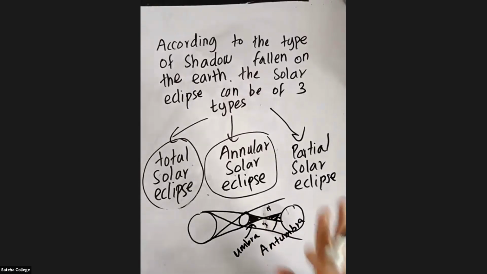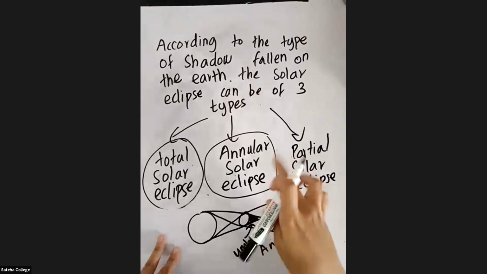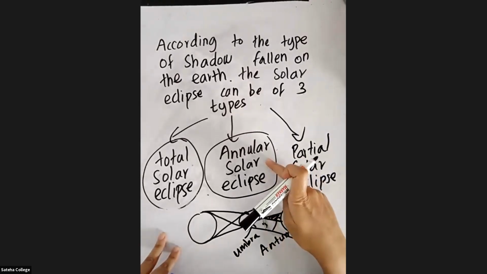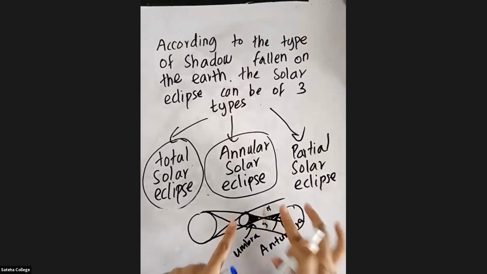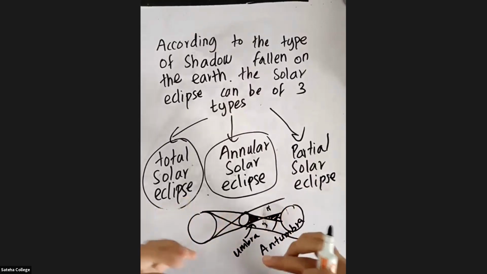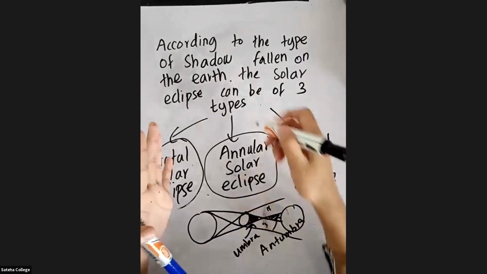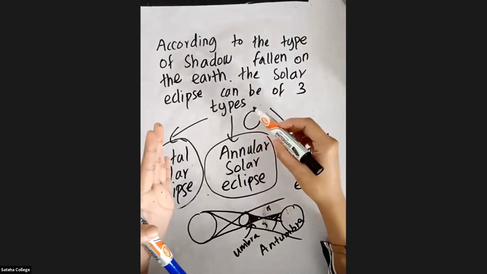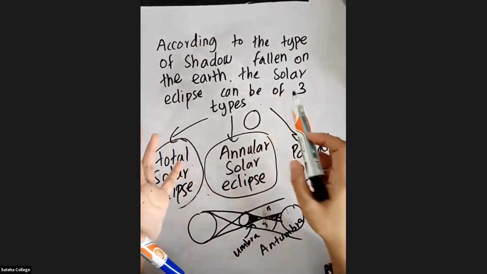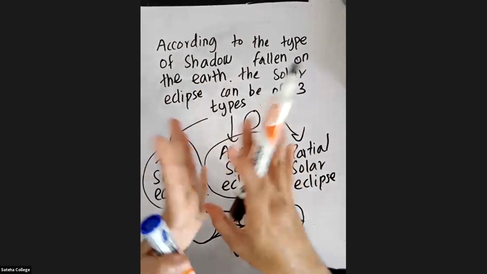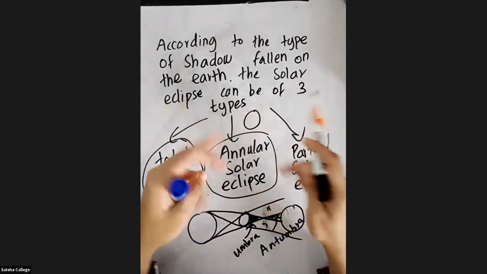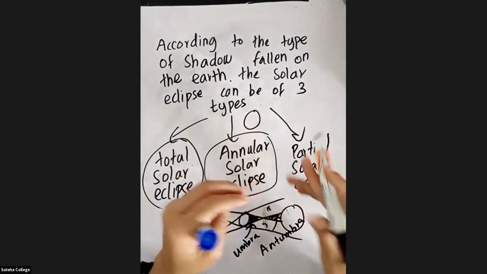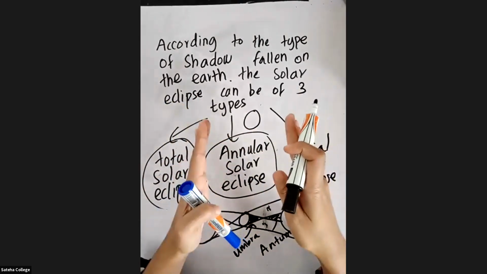I know that you have understood now. Okay, now listen. Annular solar eclipse occurs in a situation like this. During this situation, you won't be able to see the sun. You will see that the sun is covered by the moon.